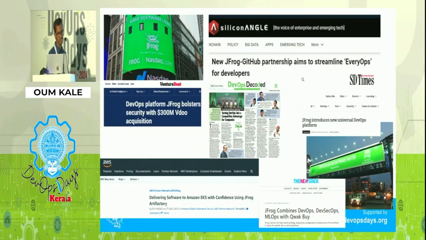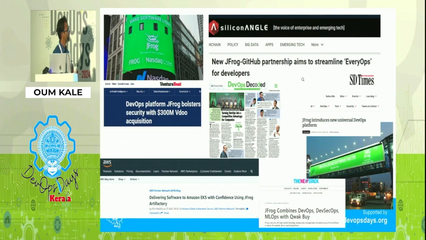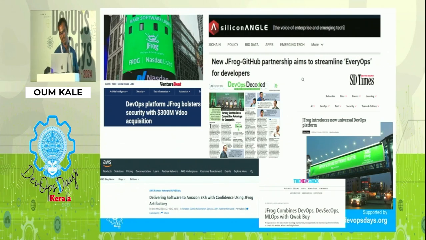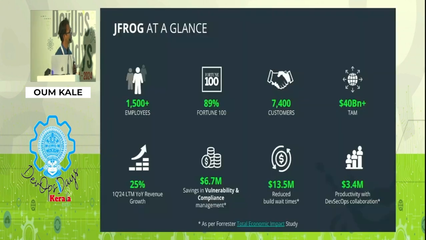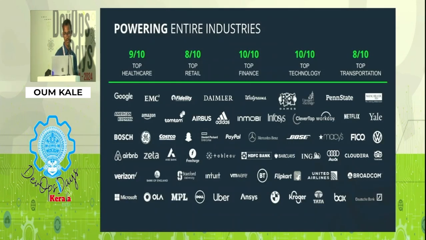And these are the latest news. If you travel in Bangalore, you might see a couple of places with our hoardings, our acquisitions, and a couple of things are here. We have 89% of the Fortune top 100. We have 7,000 plus customers. And this is some of the data which I would like to show you around JFrog's Artifactory. And this is powering our industry. You can see 9 out of 10 healthcare, 10 out of 10 top finance and all.